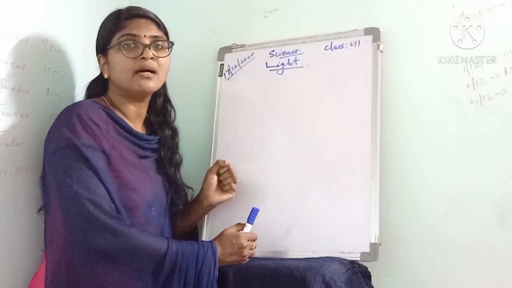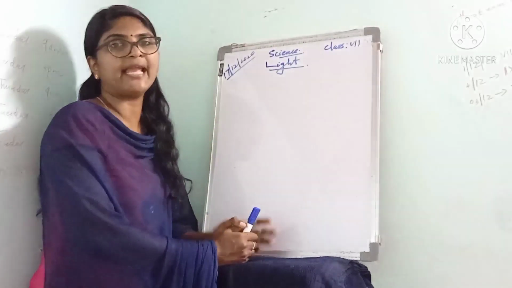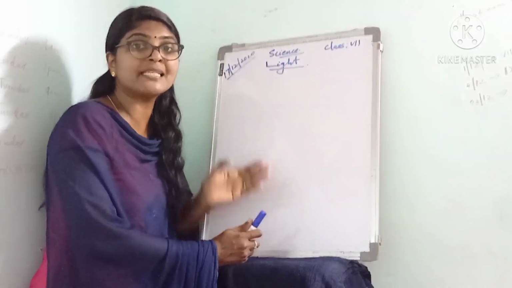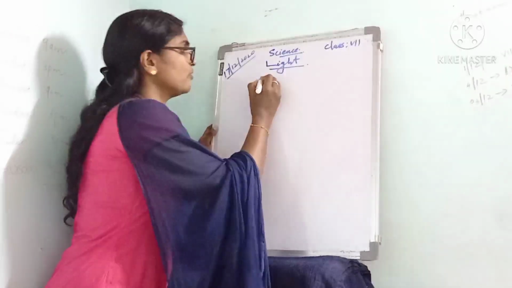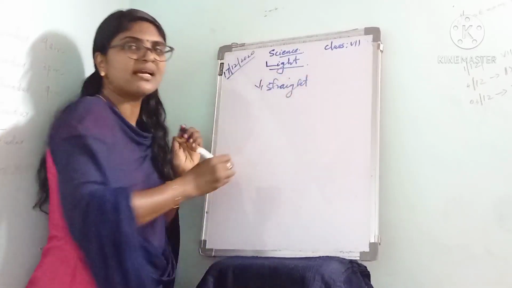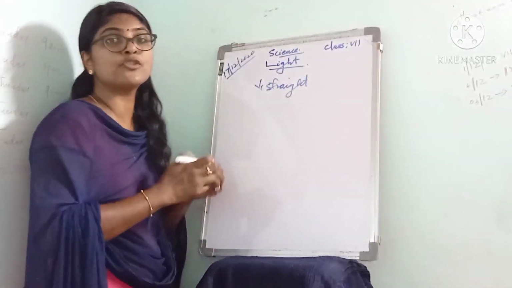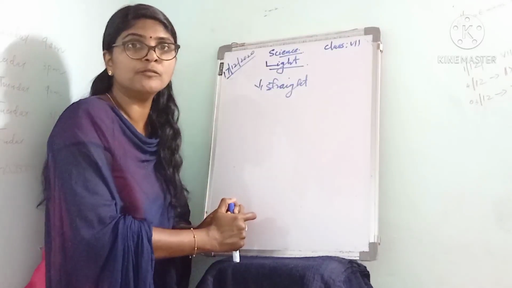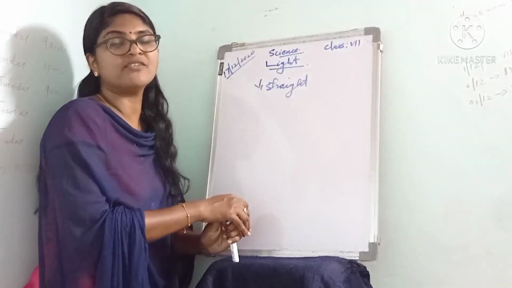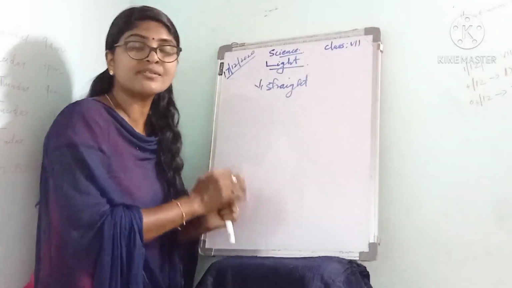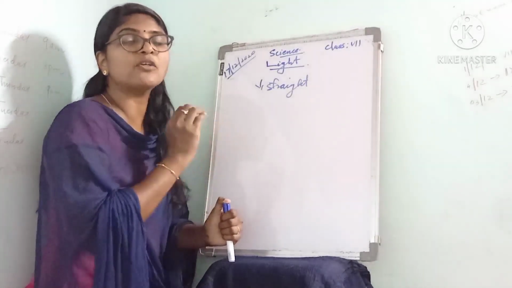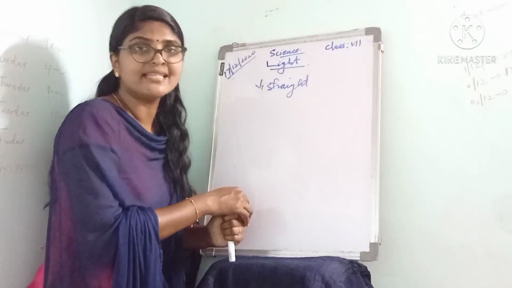For example, if you switch on a torch in a dark room, you can see the beam of light will be absolutely straight. It will be a straight line. And this shows that light travels in a straight line. This is the very important property of light.